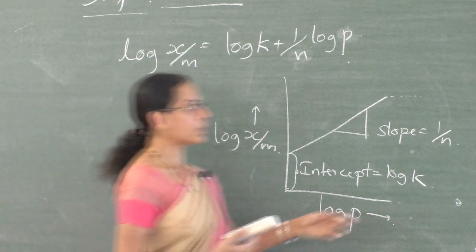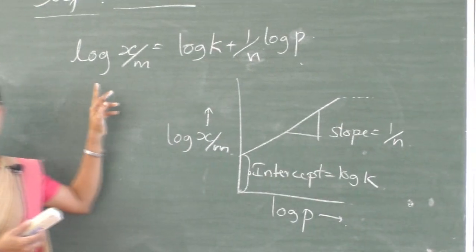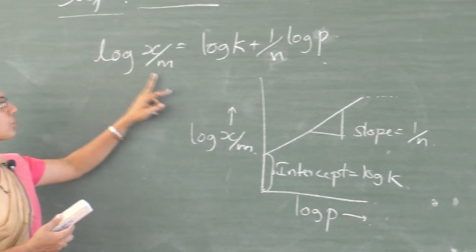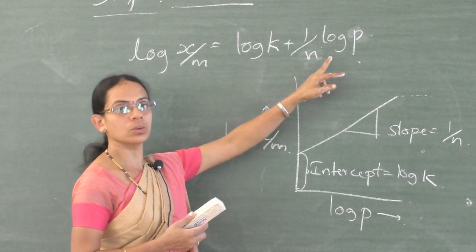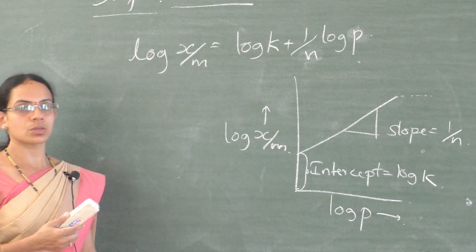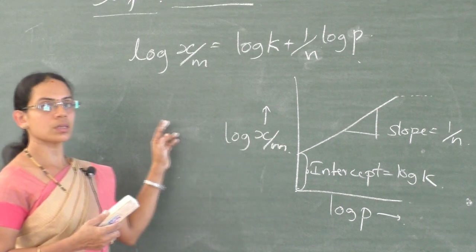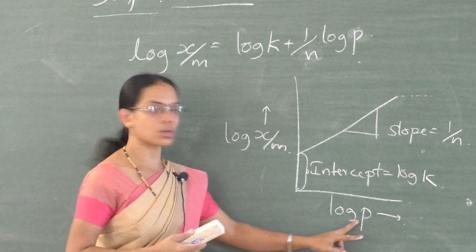So to check the validity of the Freundlich adsorption isotherm, we have to take the logarithm of that equation. Log of x by m is equal to log k plus 1 over n into log p. So if you compare this equation with the equation of a straight line, you should get a straight line. So log of x by m is plotted against log p.